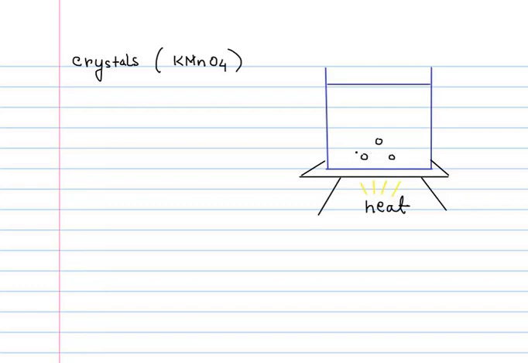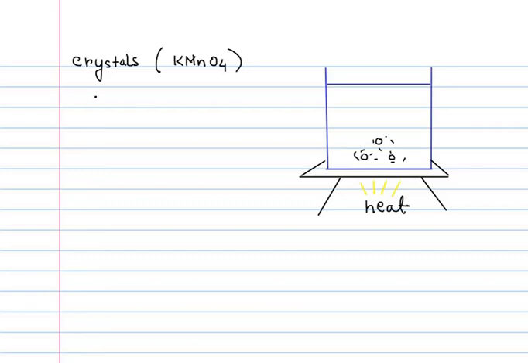With time, these crystals start dissolving in water. We heat the water using a very small flame, and what is observed is that these crystals present in the lower part of the water, KMnO4, once they dissolve in water, produce a color.